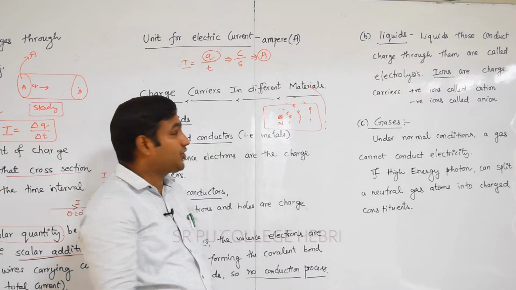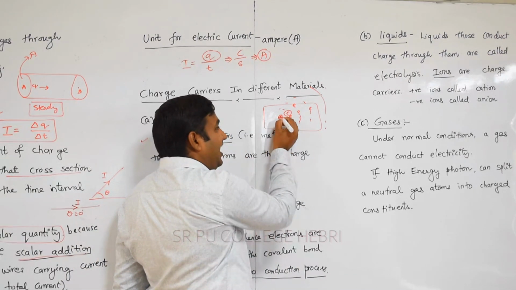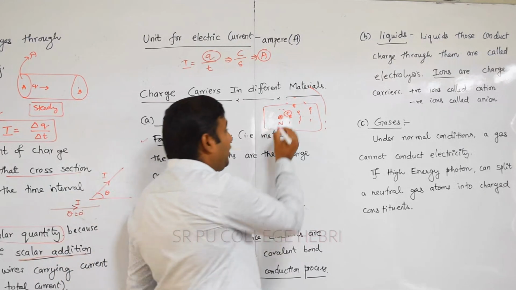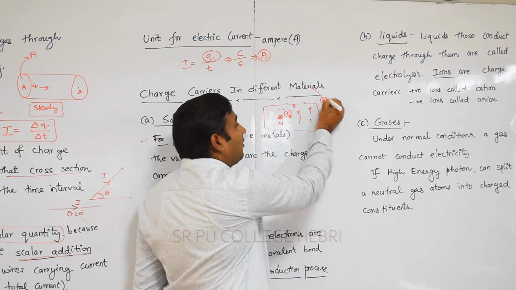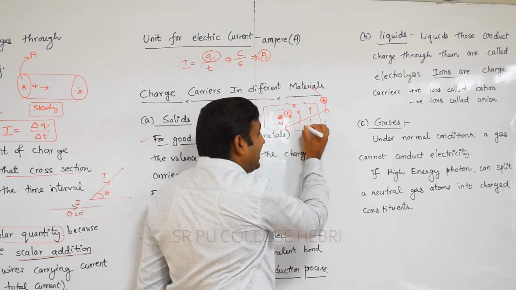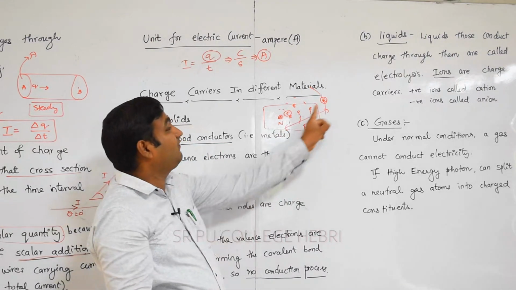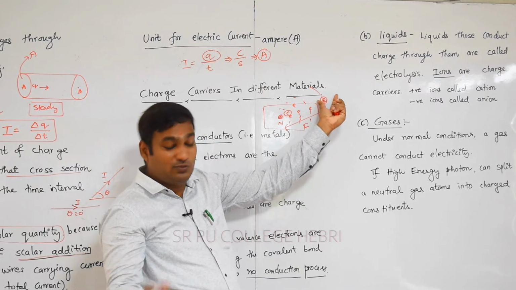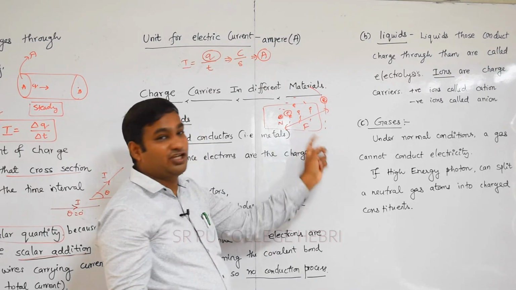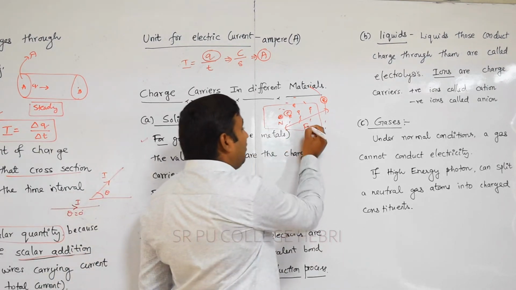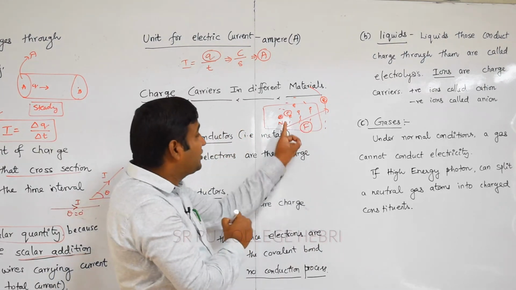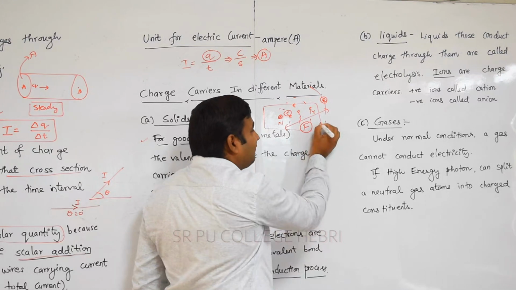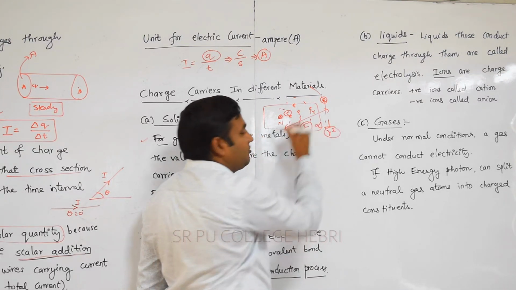Here, the force of attraction between an electron in the first orbit and the nucleus is stronger compared to the force of attraction between the nucleus and an outermost orbit electron. This force is less because the nucleus is a positively charged particle and the electron is a negatively charged particle, and there is a force of attraction according to Coulomb's law. We denote that force of attraction as F. As the distance increases from the nucleus to the outermost orbit, which we call R, the force of attraction is inversely proportional to the square of the distance.